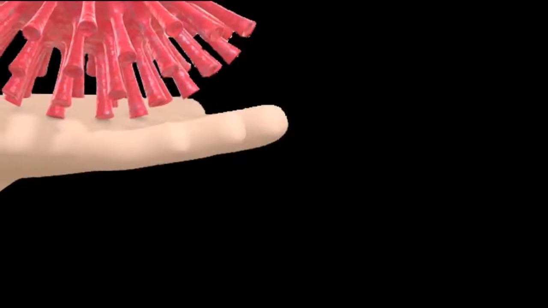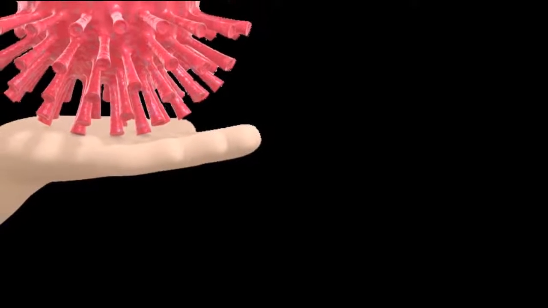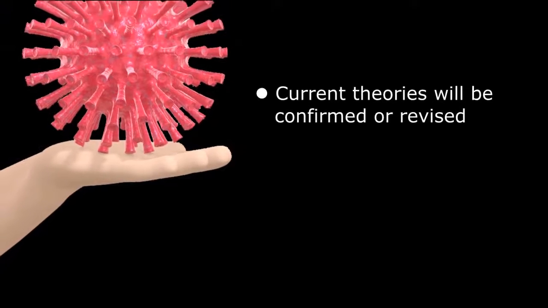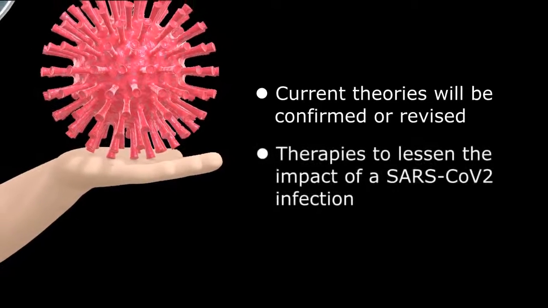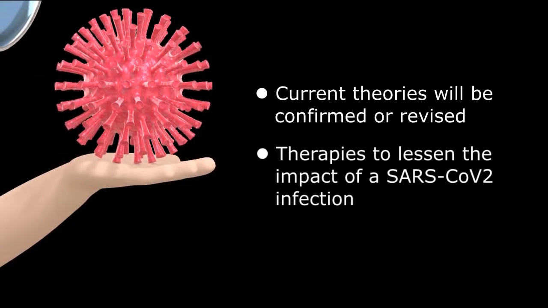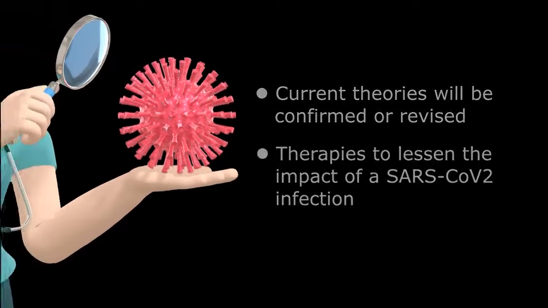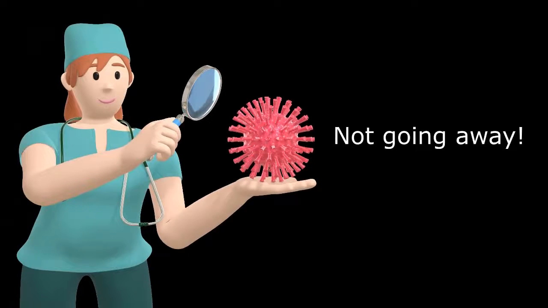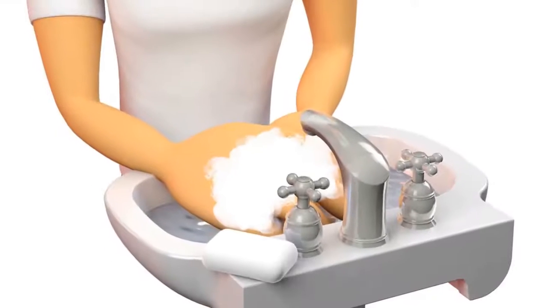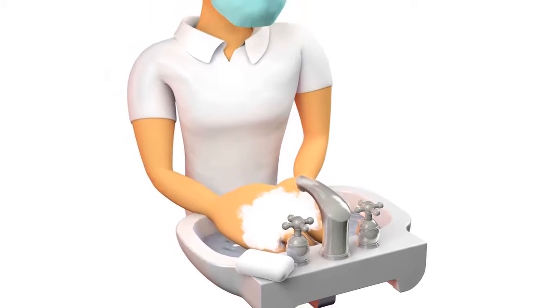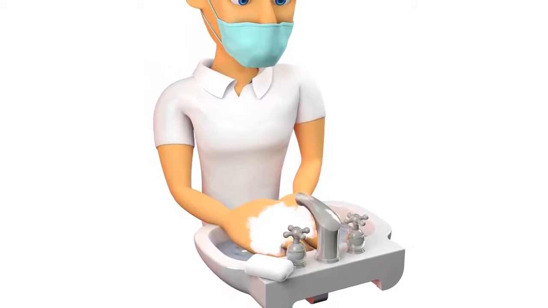A lot of stuff to consider, and I'm sure as we learn more about the virus every day, some of these theories will be confirmed or revised, and more importantly, from this information, we will develop effective therapies to mitigate the clinical impact of a SARS-CoV-2 infection. As for now, as we relax some of the shelter-in-place mandates across the country, it's important to remember that the coronavirus is not going away, and we need to continue to be socially responsible as we reopen businesses and places of gathering. Personal hygiene is paramount, and personal protection devices should probably be donned by the most susceptible members of our community during peak outbreaks of the virus in the months and years to come.